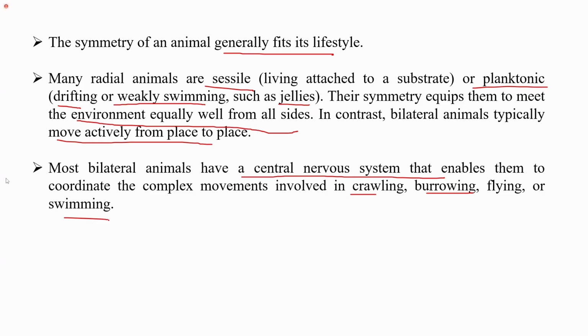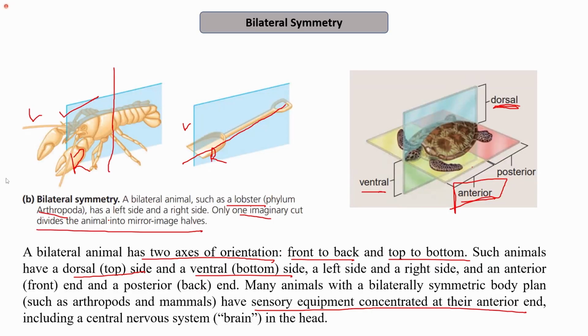So this is how symmetry plays an important role and how it fits into the lifestyle of a particular organism. Radial symmetry allows the organism to sense and interact with the environment equally from all the sides, as it cannot move much and has to remain in that environment almost all the time.